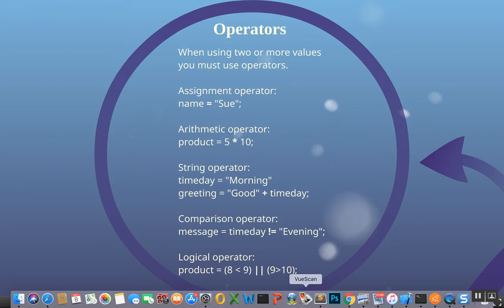So it's saying, is the time of day not equal to evening? And if we look at our assignment above where we were talking about string operators, we know that the string morning is assigned to timeOfDay. So if we said is timeOfDay, which is morning, not equal to evening, that's true. It is not equal to evening. The string morning and the string evening are not equal. So that would evaluate to true. Then that would be assigned into message. So message would hold the Boolean value of true.